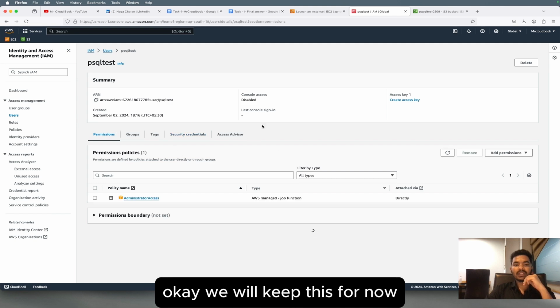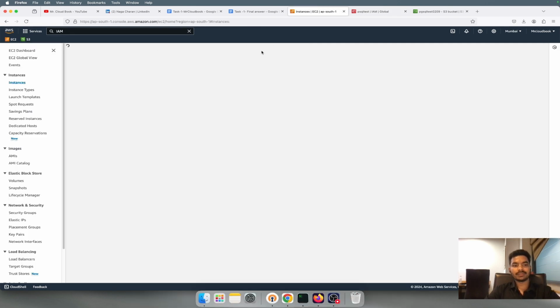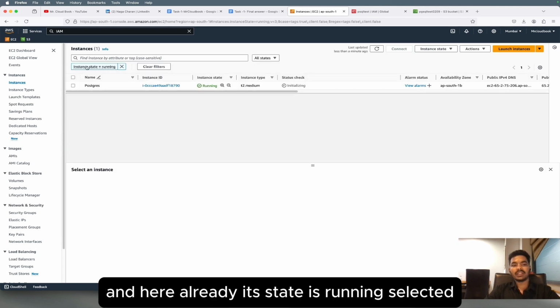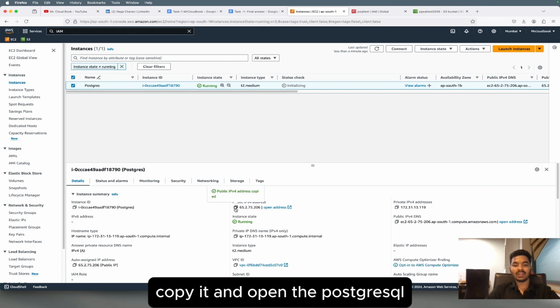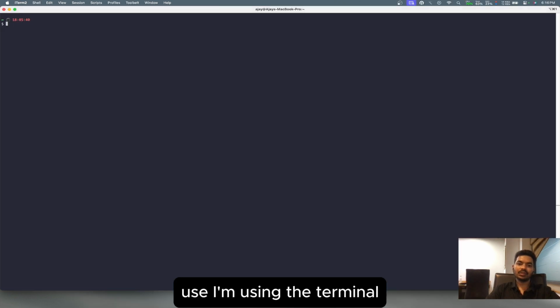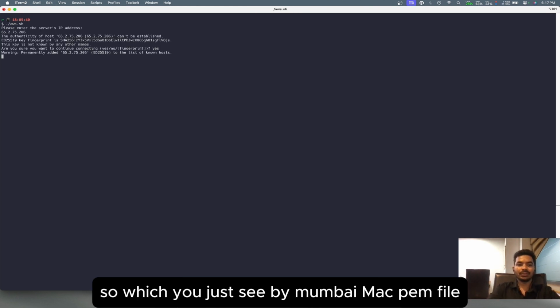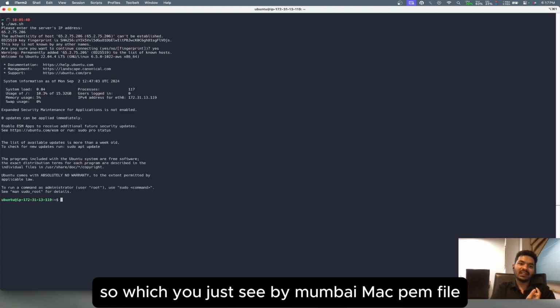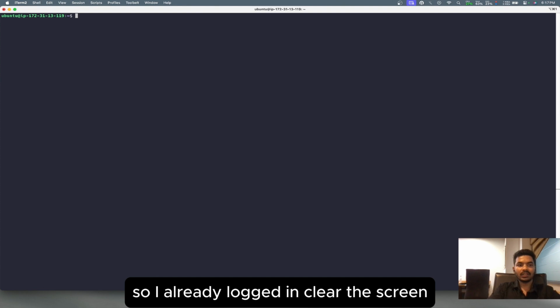Okay, we will keep this for now, and let's go here to instances. Here its state is already running, selected, that is fine. Select the instance and copy it, and open the terminal, or maybe MobaXterm or anything you use. I'm using the terminal, and I have a shell script already written to log into my server, which uses my Mumbai PEM file. Okay, so you can see it. I already logged in, clear the screen.